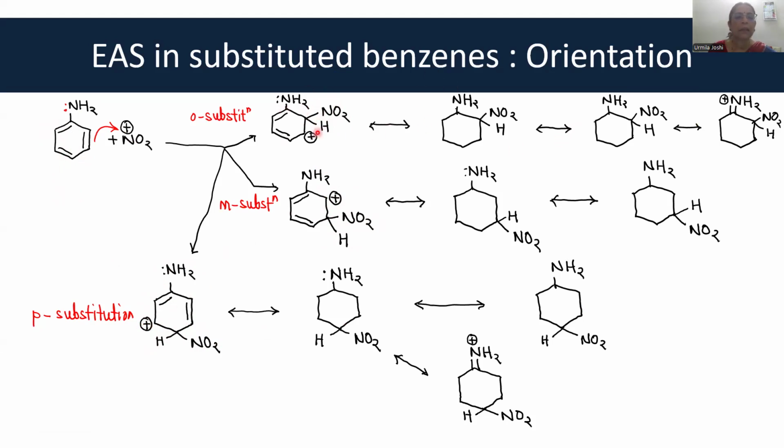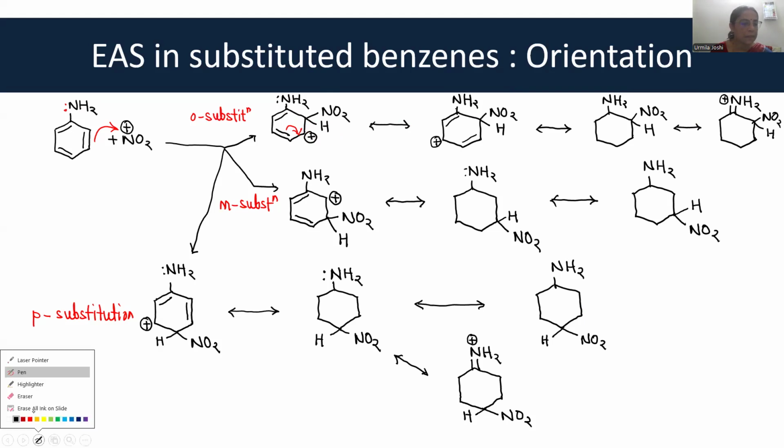Now, let us see how it can resonate. Okay. The positive charge is here. Adjacent carbon double bond can shift. So when this double bond shifts, let us see how to write the structure. Remember, you write the double bonds which are not changed first. Okay, this double bond is not changed, so write that first. The new double bond has appeared over here, and so this carbon gets the positive charge.